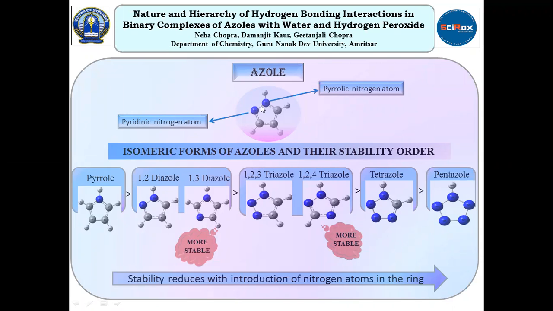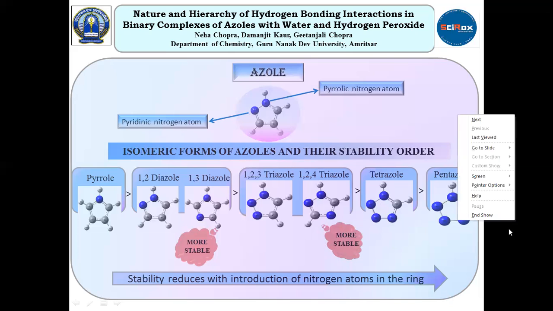The azole family comprises pyrrole, diazole, triazole, tetrazole, pentazole. Diazole exists in two isomeric forms, diazole 1,2 and diazole 1,3. Diazole 1,3 is 10.45 kilocalorie per mole more stable than diazole 1,2. Similarly, triazole exists in two isomeric forms, triazole 1,2,3 and triazole 1,2,4. Triazole 1,2,4 is 15.45 kilocalorie per mole more stable than triazole 1,2,3. Then we calculate the stabilization energy of these monomeric forms and we find that the stability reduces with introduction of nitrogen atom in the ring.